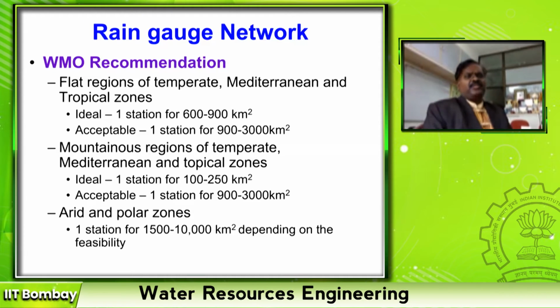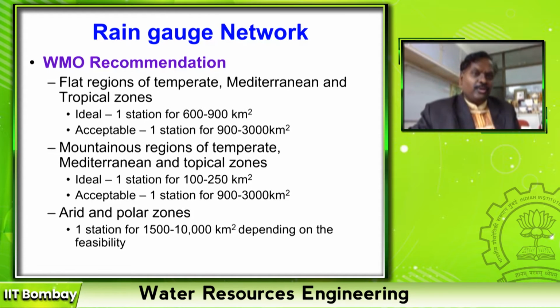And this recommendation is based purely on the topography of the land. So WMO recommends the rain gauge network based on topography of the land. It says that for tropical zones, Mediterranean, temperate, one station is sufficient for every 600 to 900 square kilometers, right? If it is a mountainous region, then one station every 100 to 250 square kilometers. One is ideal, second one is acceptable. In arid, polar zones, 1500 to 10,000 square kilometers, depending upon the feasibility.